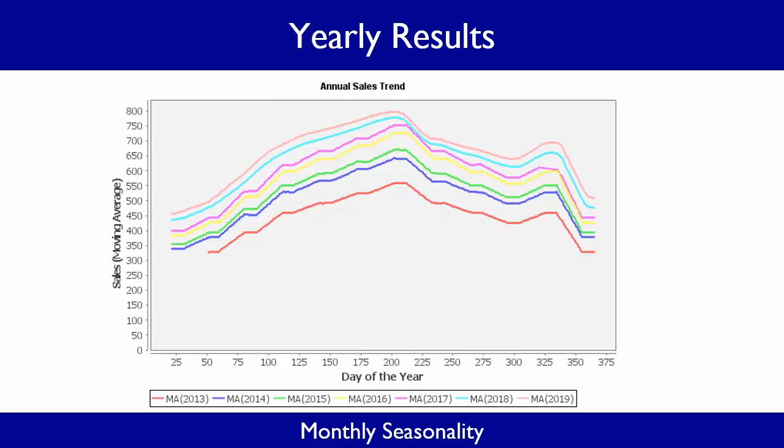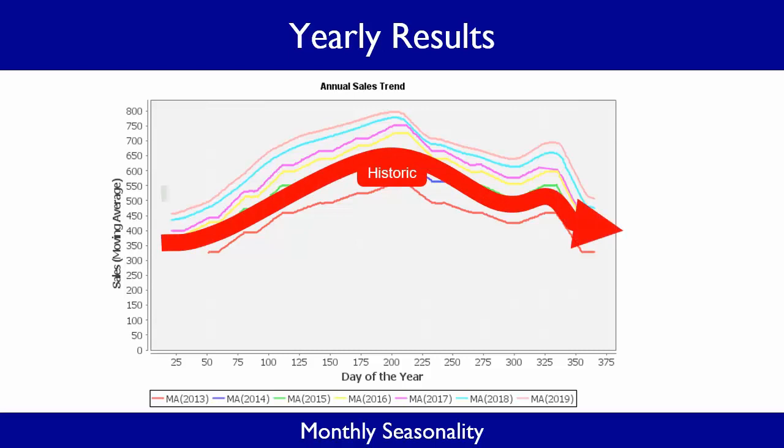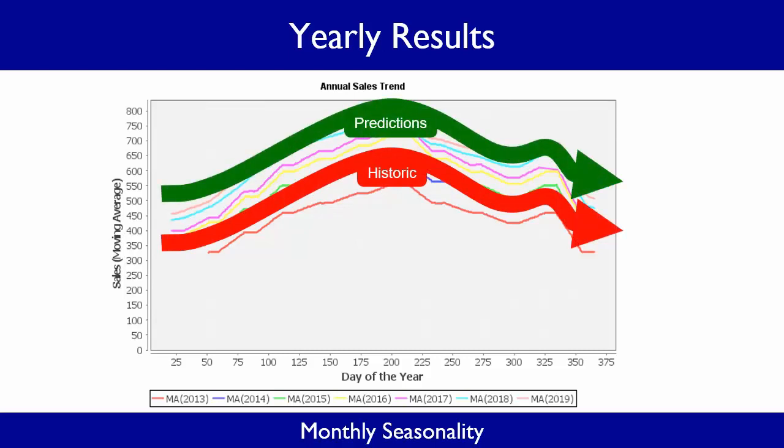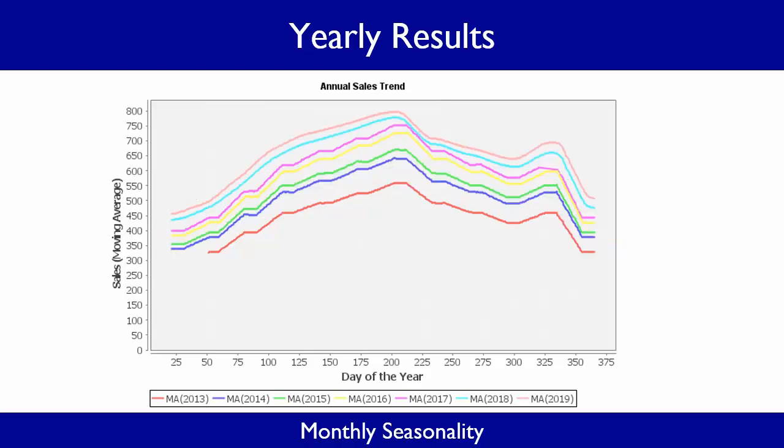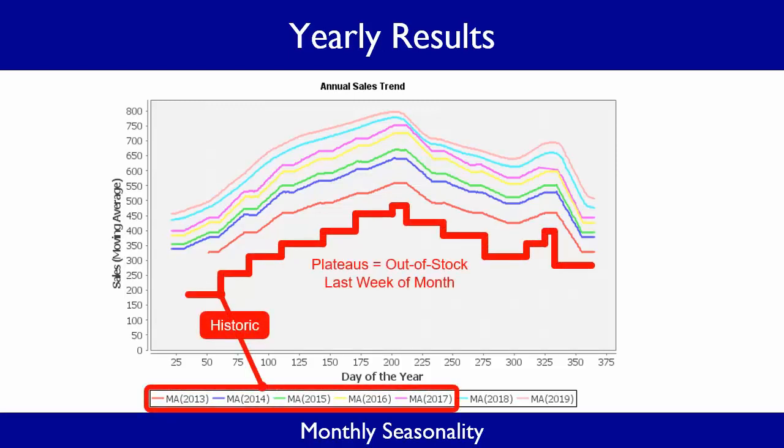The annual sales trend shows the seasonality of sales throughout the year. Again, the shape of the bottom 5 historic sales curves generally agree with the shape of the top 2 predicted sales curves. However, the predicted sales curves are smooth, while the historic sales curve exhibit more of a step function shape.